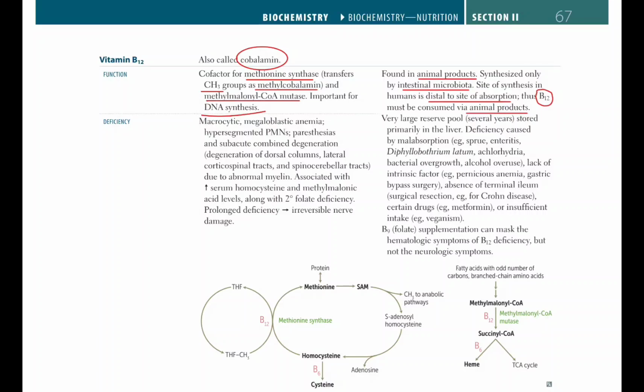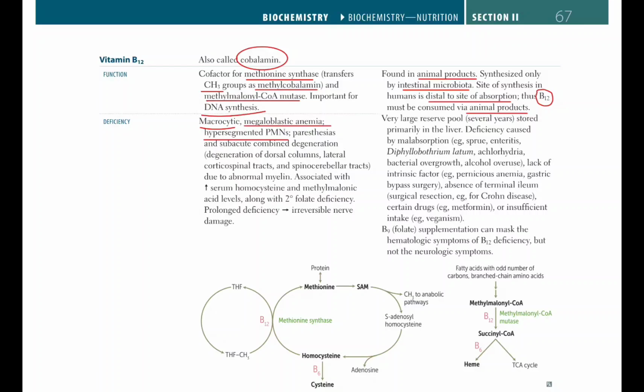Deficiency or decreased level of vitamin B12 causes macrocytic megaloblastic anemia. Macrocytic means very large cells, and megaloblastic anemia causes a decreased number of very large cells and hypersegmented polymorphonuclear cells.